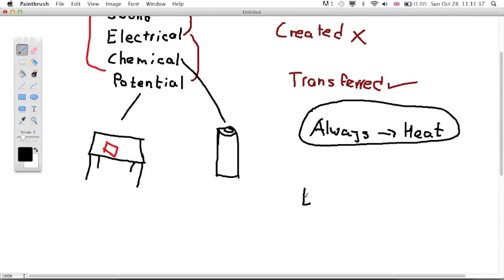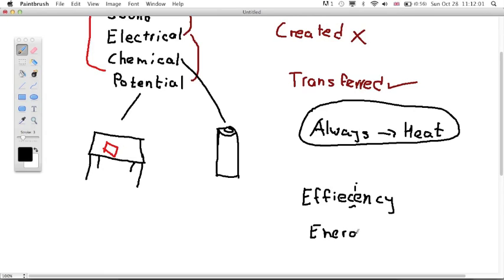Now, we come across a thing called efficiency. In a perfect world, everything would be 100% efficient. Efficiency is how efficient the energy source is.